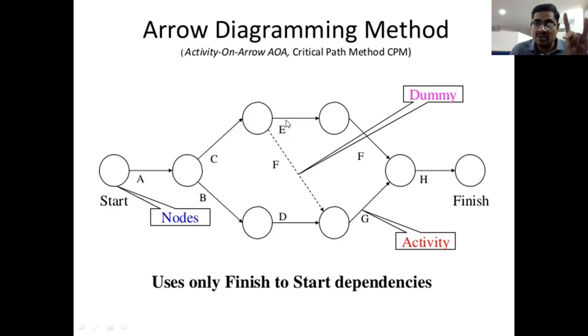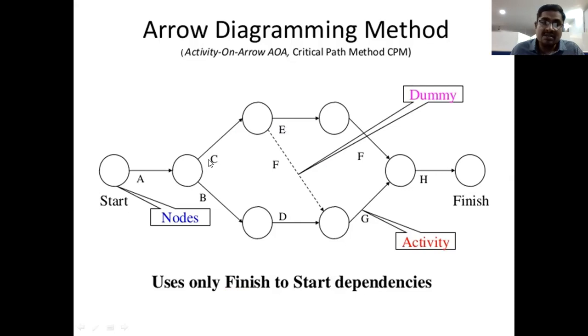Normal time is 2 weeks, short time may be 1 week, and long time may be 4 weeks. These 3 are estimated for this activity.